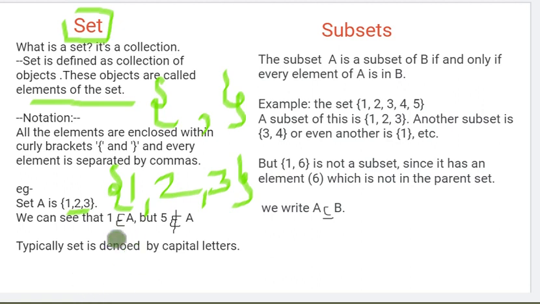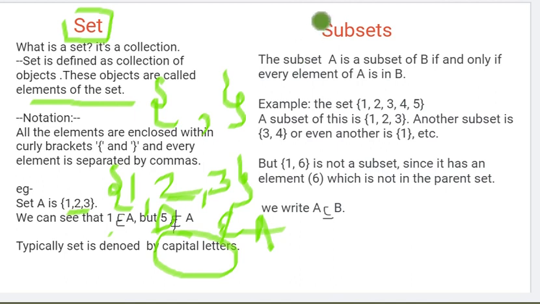So I can write that 1 belongs to set A. 2 is an element, a symbol belonging to set A. 3 also belongs to set A. But is there a 5? No, the object 5 is not there. So 5 doesn't belong to set A, and for that we put a cross line. Typically, we represent a set with a capital letter.